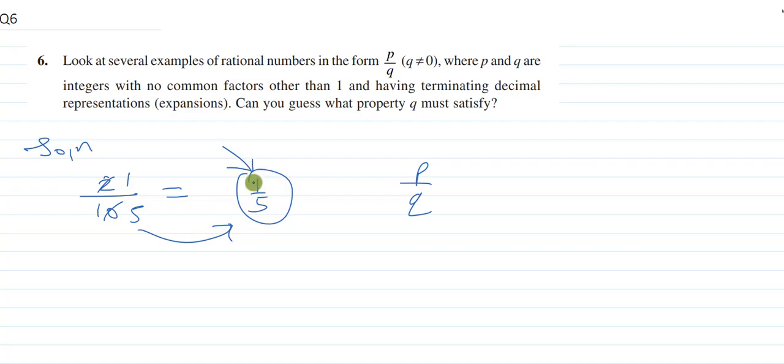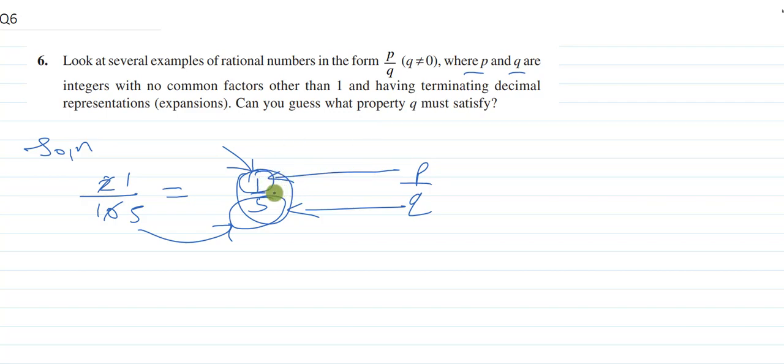Getting it? Now here you can observe this numerator, that is 1, and denominator, that is 5, don't have any common factor other than 1. 1 is p and 5 is q. In the question it is saying p and q are not having any common factors other than 1 in any rational number, right?